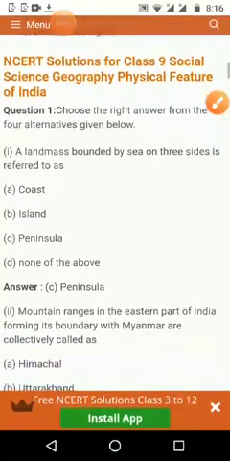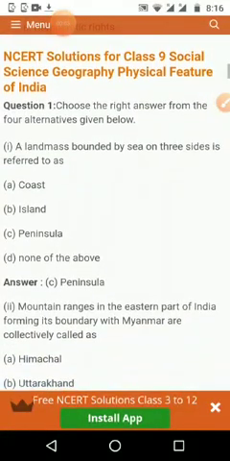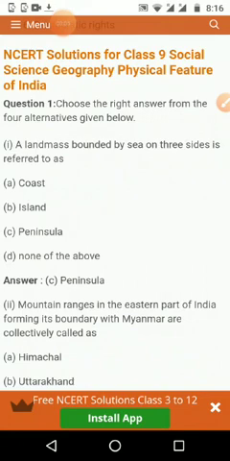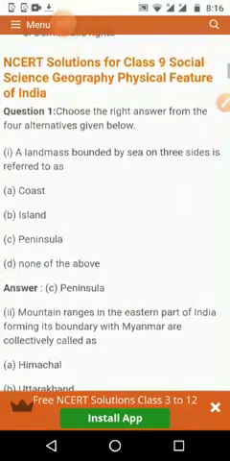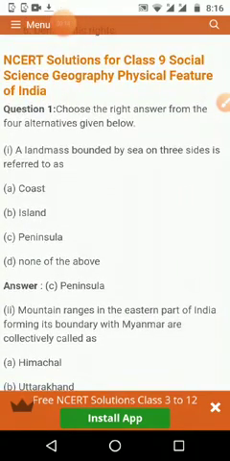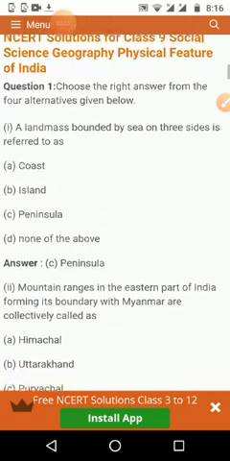Okay, we are going to see the physical features, the question answers of our CPC textbook. Choose the right answer from the four alternatives. Then the answer is given: Peninsula. The question is, a landmass bounded by the sea on three sides is referred to as a peninsula.